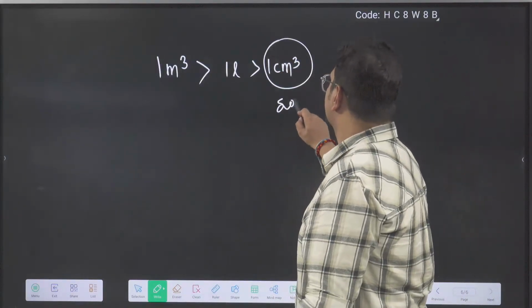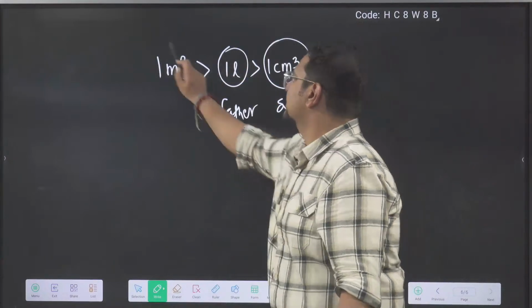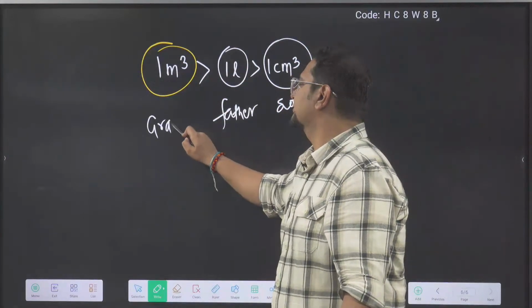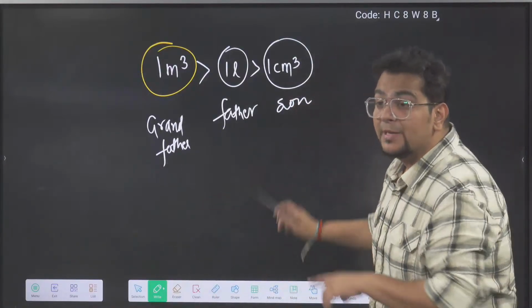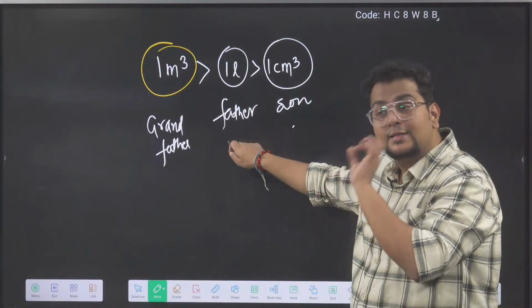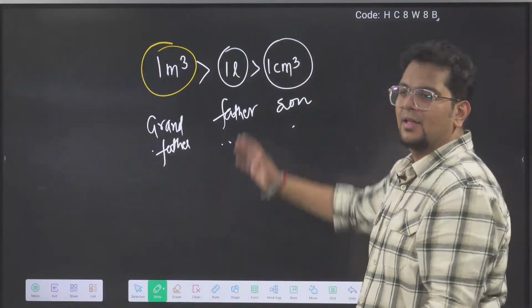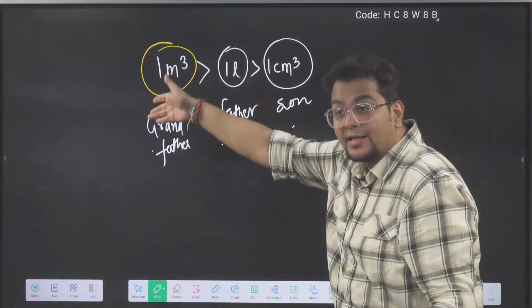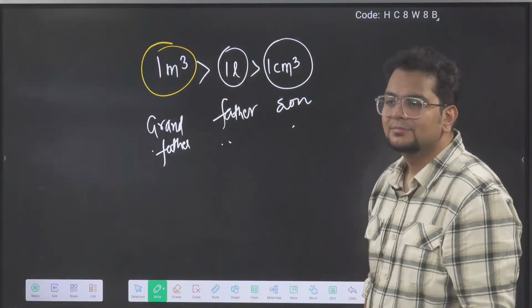This is the son, this is the father, and this is the grandfather. The relation between this and this is the same as this and this. He is the father of the father. He is the father of this son.